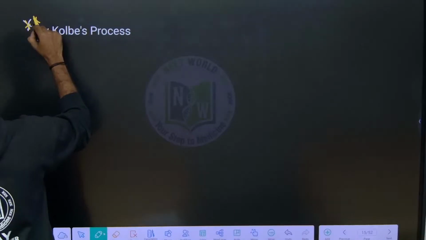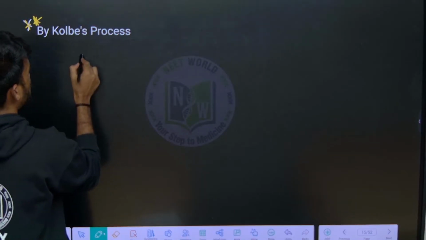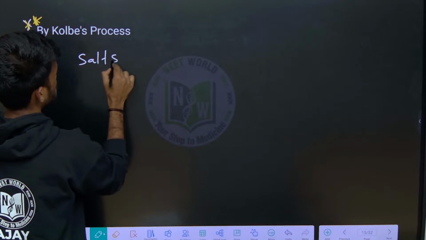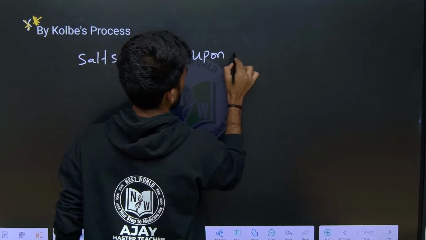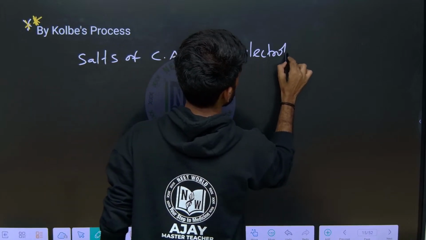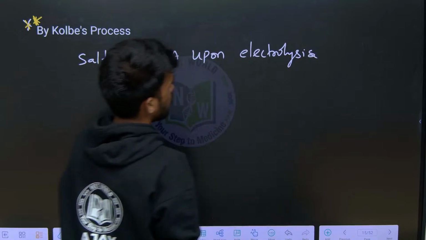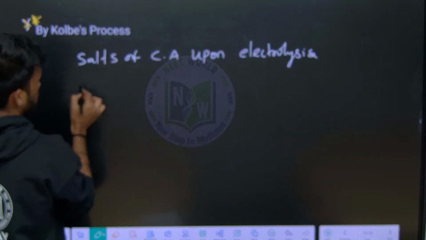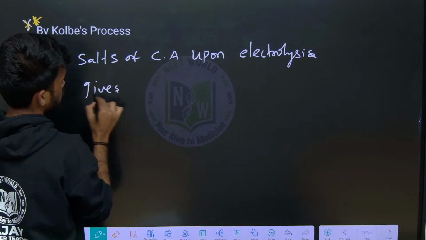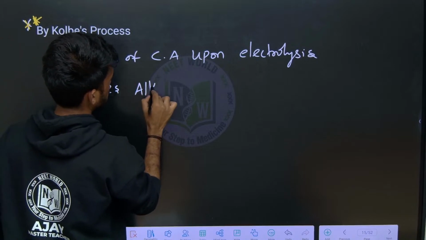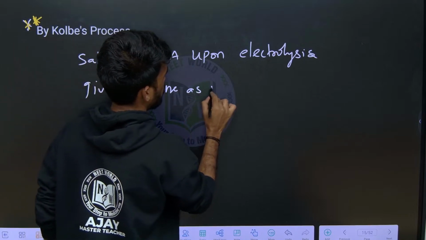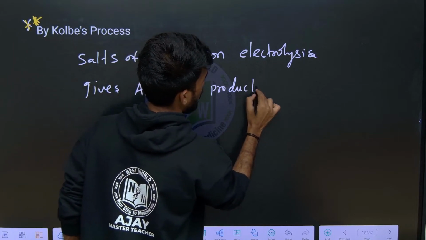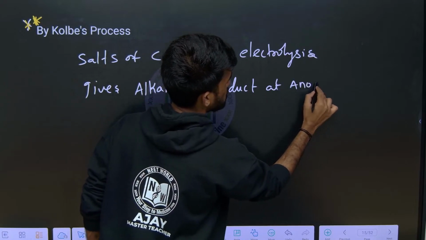Next one is Kolbe electrolysis. This is also one of the very important processes. So salts of carboxylic acids upon electrolysis give alkane, or form alkane as the product at the anode.